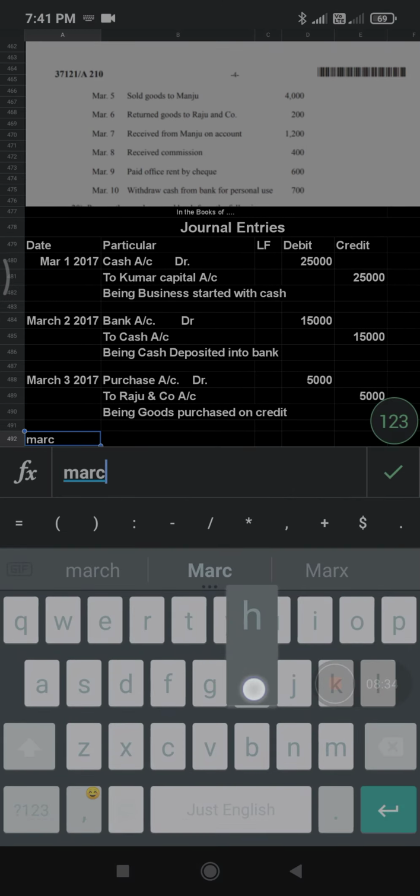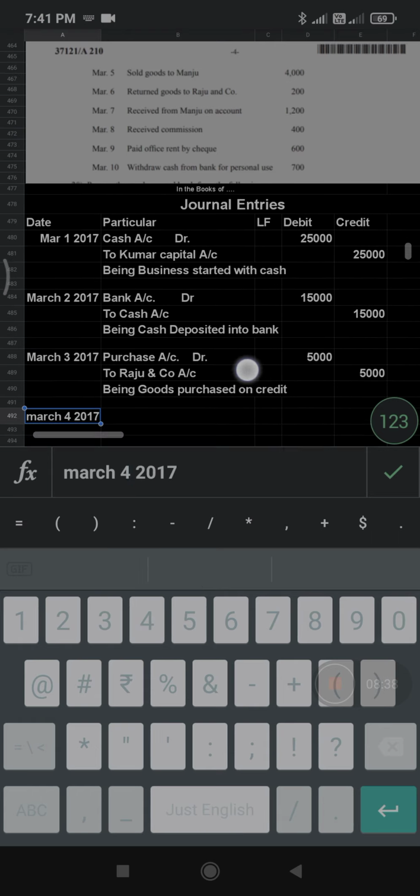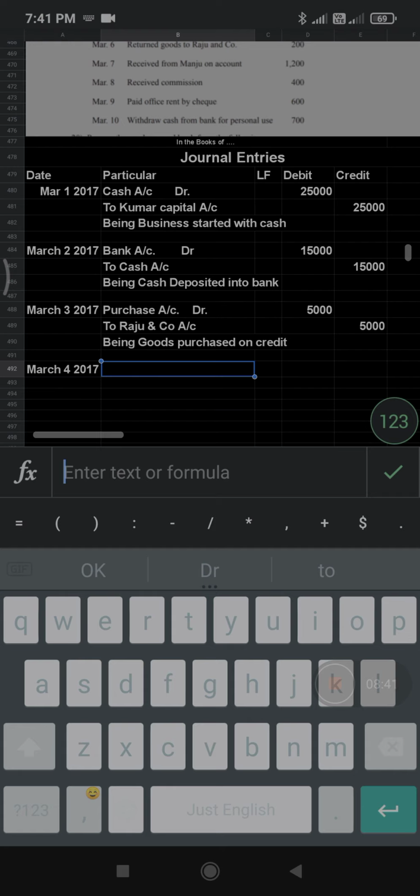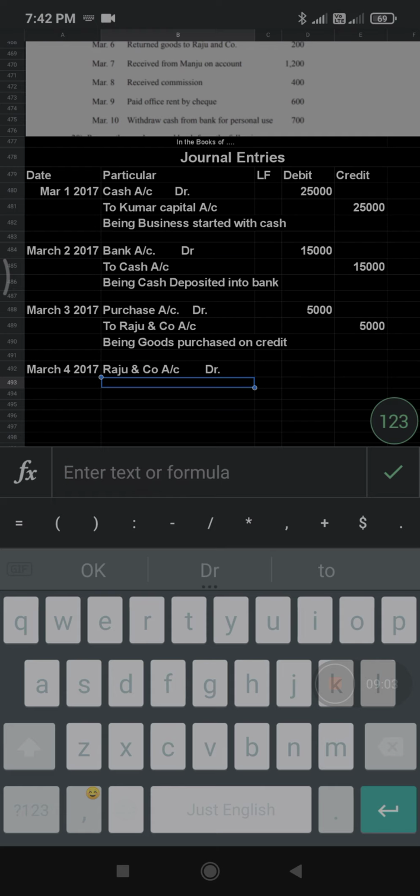Date is March 4th, 2017. So whom are we giving the cash here? We gave the check to Raju and company. Now we should write Raju and company account debit. Why are you debiting the Raju and company account?